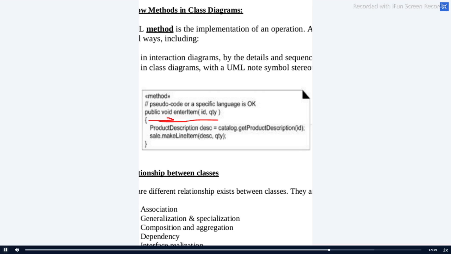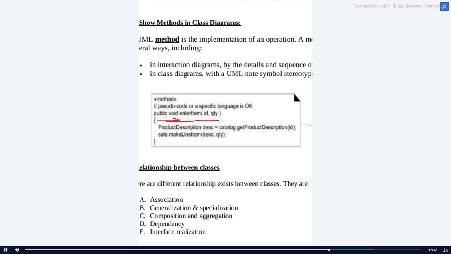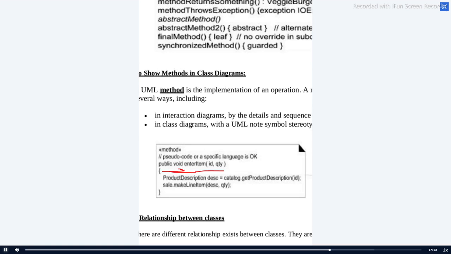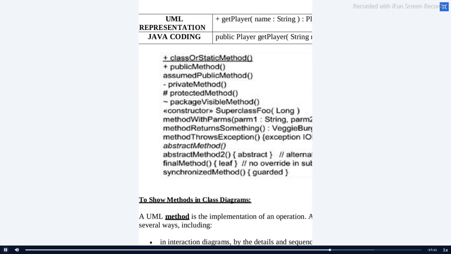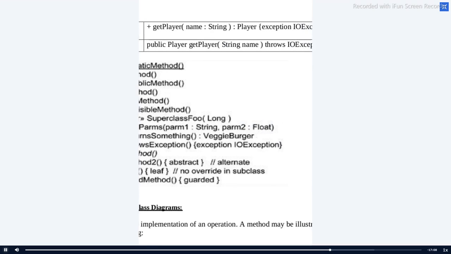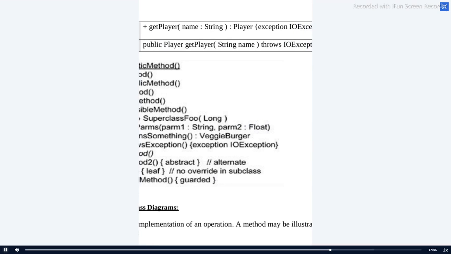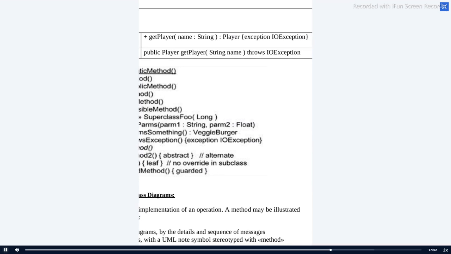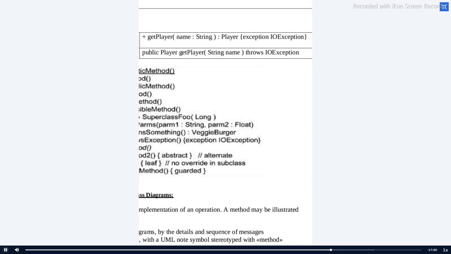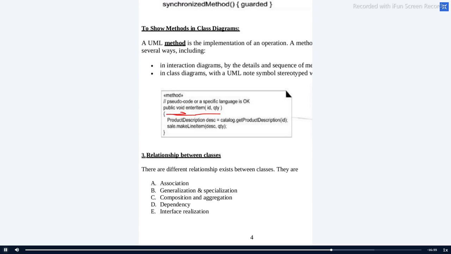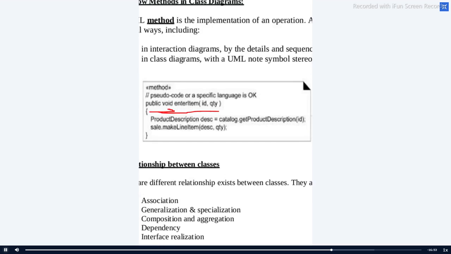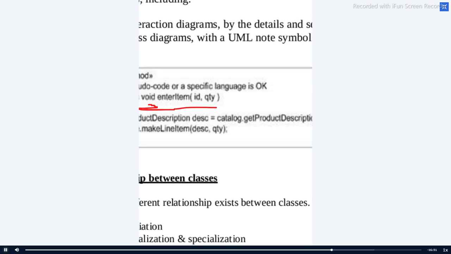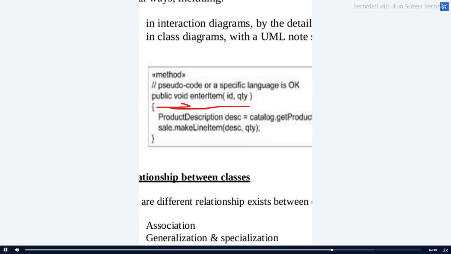Let me show you the structure. You can have the structure that I'm showing you on the screen. Kindly convert it. Let me show you the method. You have to convert this into the UML representation.